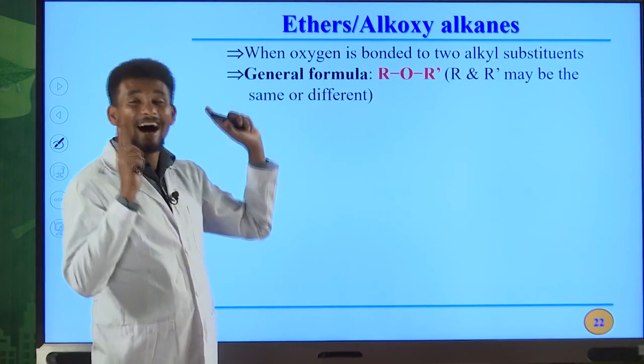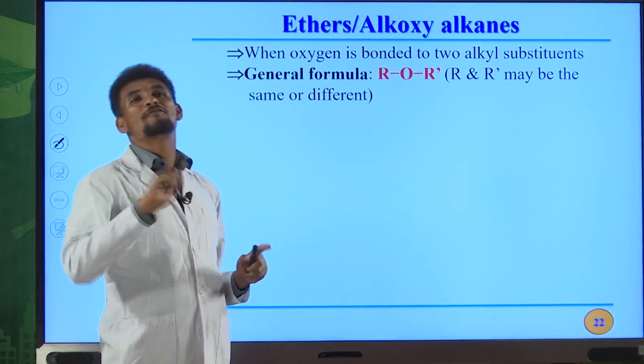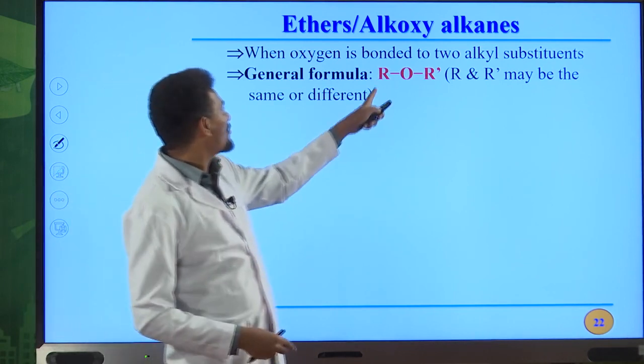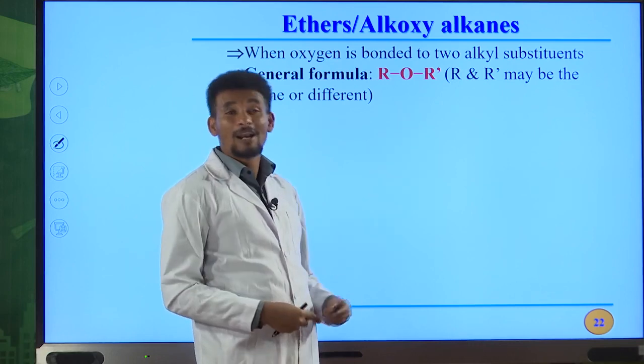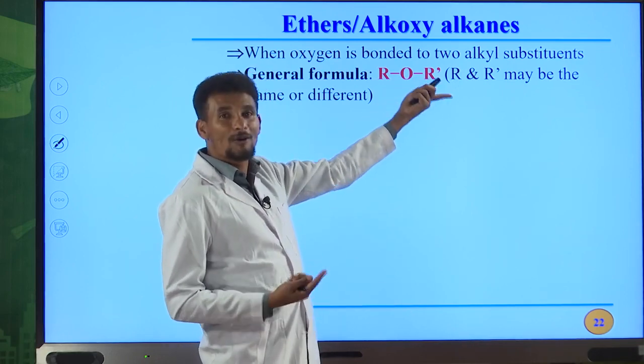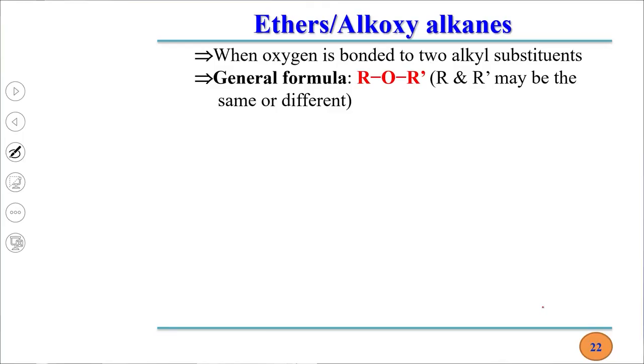But in this case, R and R prime can never be hydrogen atoms. If, for example, R is a hydrogen atom, this becomes the general formula for alcohol. If R prime is also a hydrogen atom, it is not the general formula for ether. Because of this reason, R and R prime can never be hydrogen atoms. So this is the general formula for ethers.